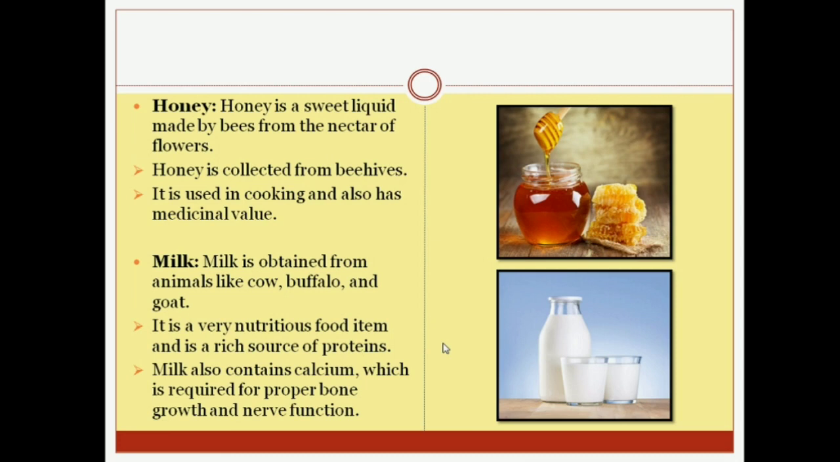Milk is basically a rich source of protein. We all know that from milk we obtain protein, and it is very useful for our body. It gives us strength and nutrition, right? Milk also contains calcium, which is required for bone growth and nerve function. Calcium is very important for the proper growth of bone, and it is also required for the function of nerves.